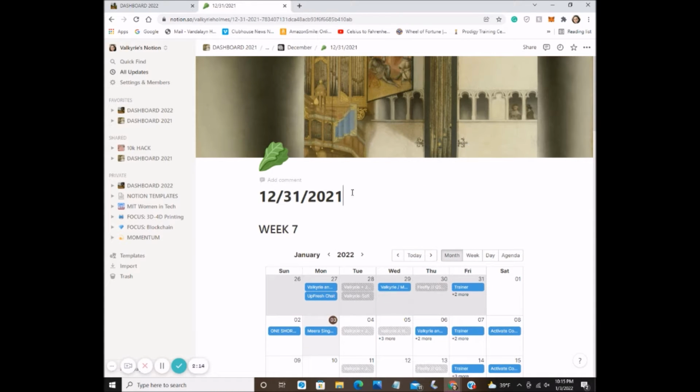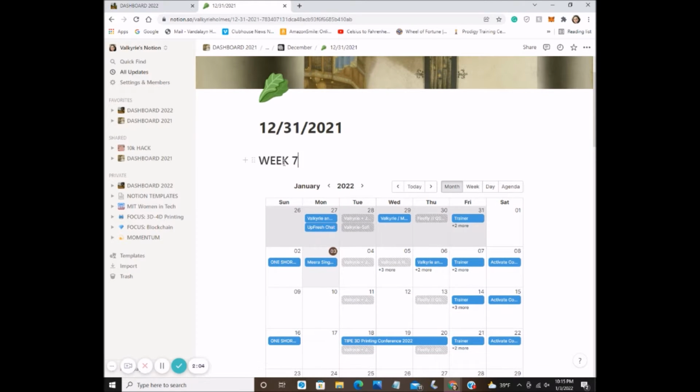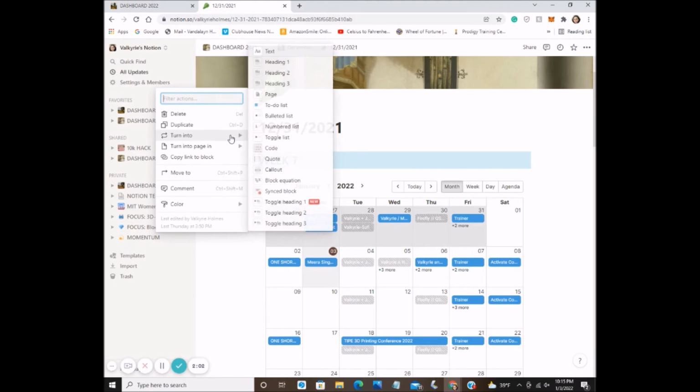Right here, it's always going to be a little header for you to title the page, which is what all of these basically are, and I'll show you how to set up a page in a second. But there's also different headers. So right now, this I think is like a header 1 or 2.